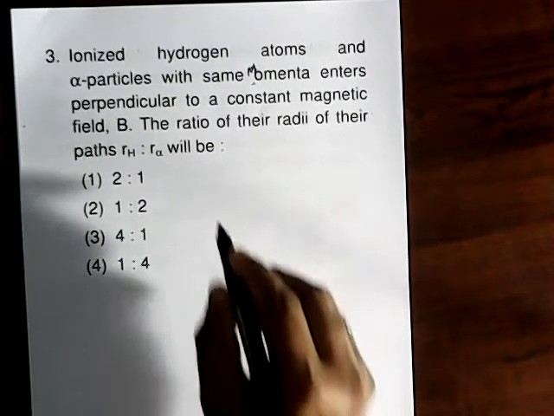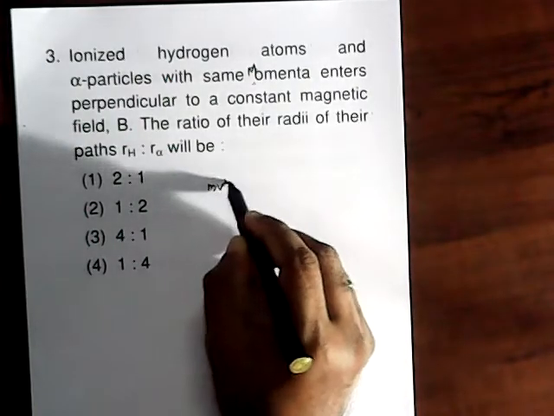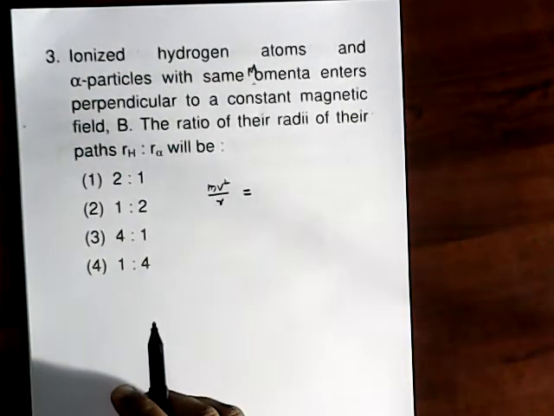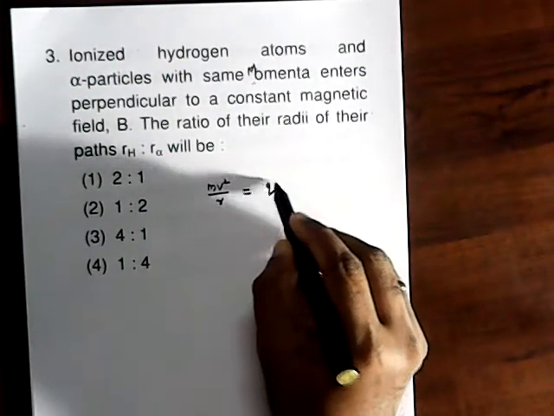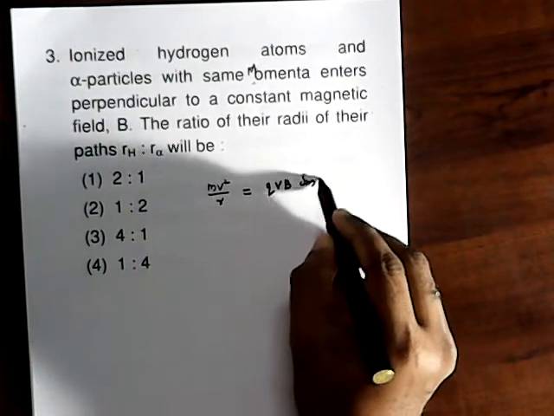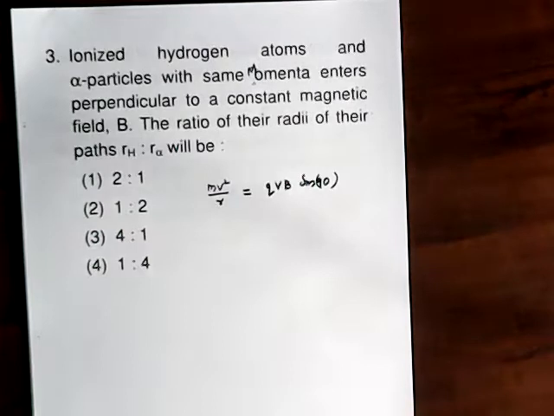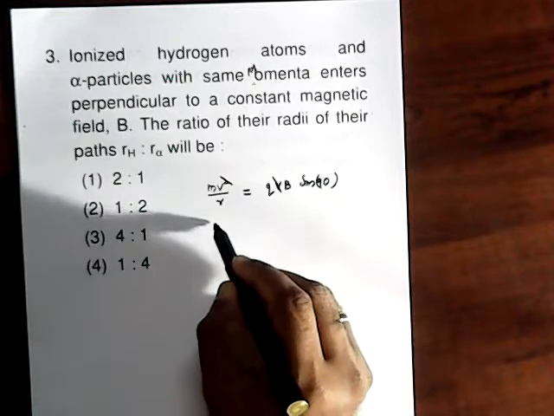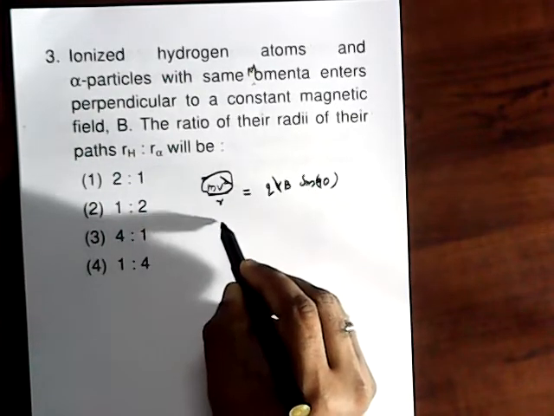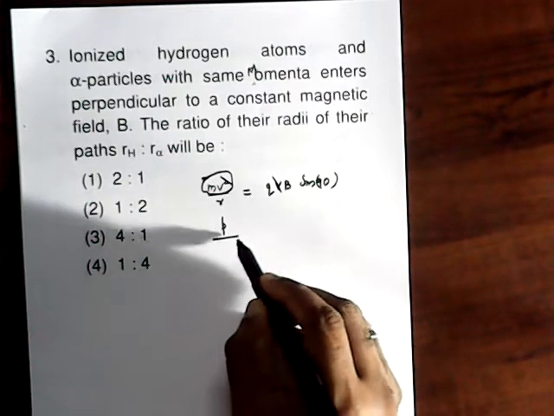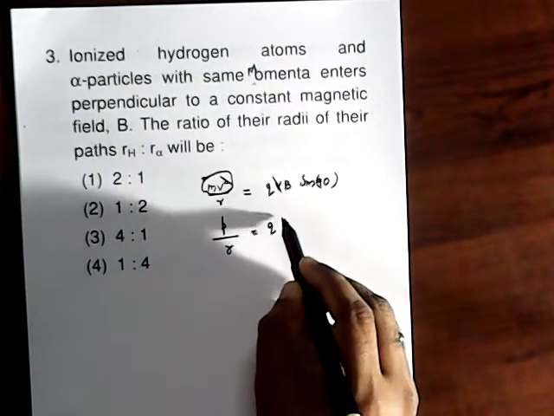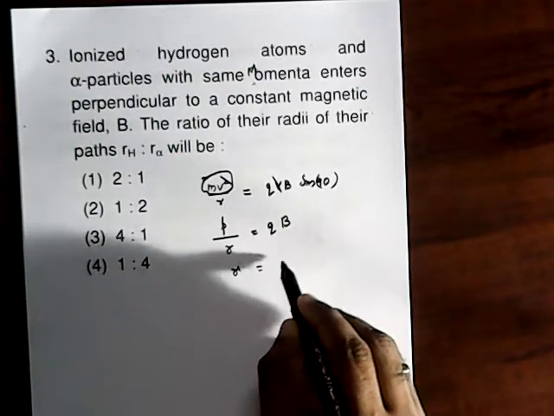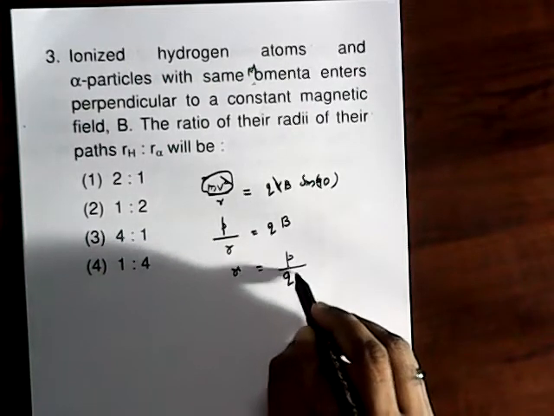Hence the centripetal force, m v square by R, is supplied by the magnetic force, q v B sine theta. It is perpendicular, so sine 90. So one v we can cancel, and we substitute m v as the momentum, so p by R equals qB. So the radius of the path is equal to p by qB.